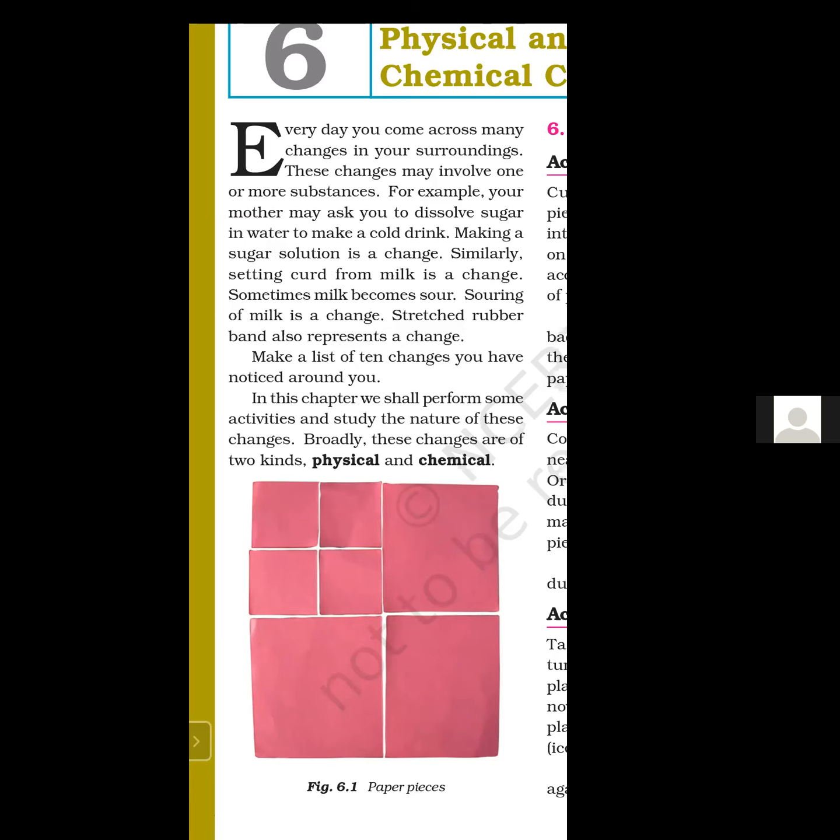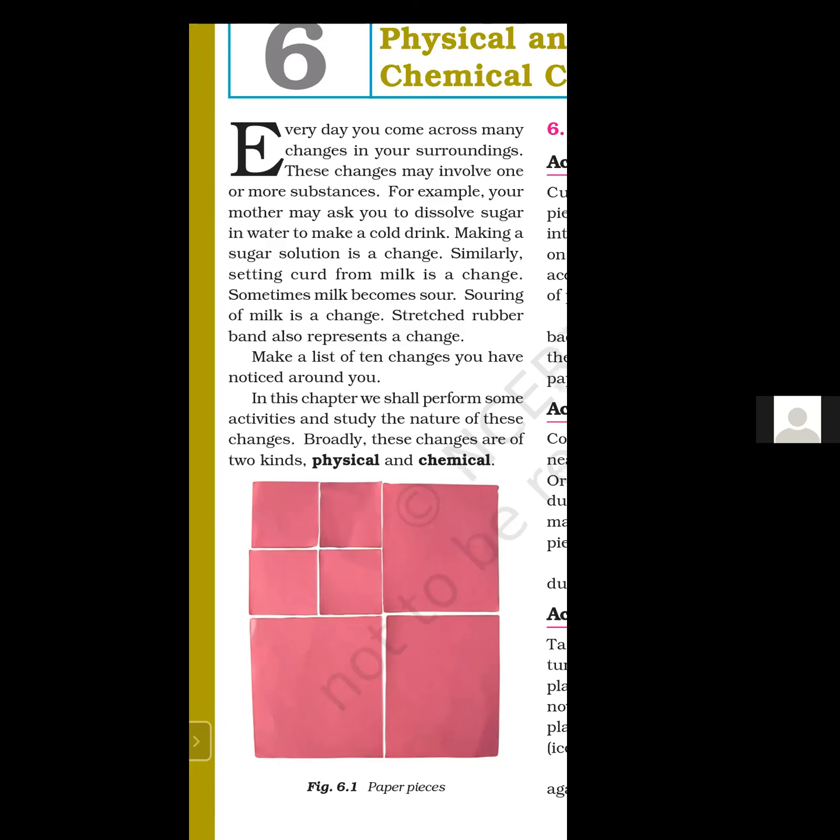So in this chapter, we shall perform some activity and study the nature of these changes. What type of changes these are, whether they are physical change or chemical change. Okay. So students, two types of change we will observe. The first change will be of the type where only shape and size will change. So when only shape and size will change, that change is known as physical change.